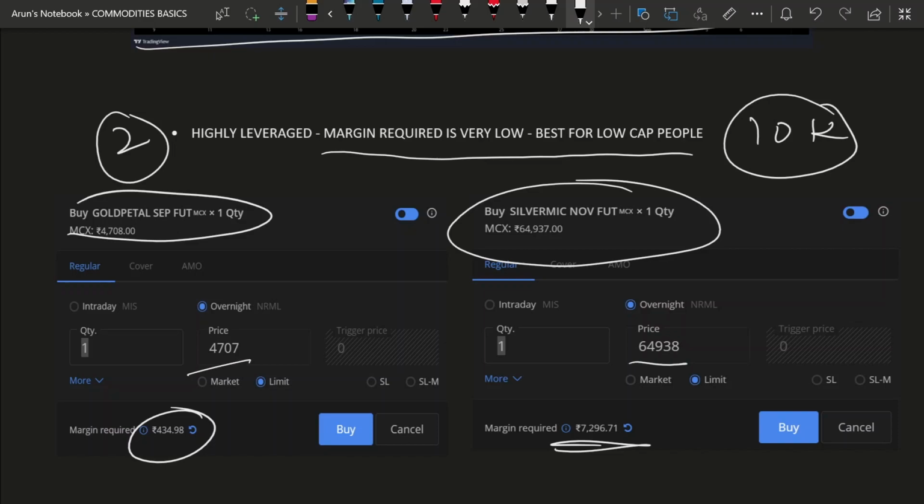Just remember that the margin is very low, and obviously leverage is a two-way product, which is very harmful as well as very rewarding if you use it properly. So make sure you watch all the videos ahead so that you understand how we basically trade commodities and do not go bankrupt by trading the wrong way, right?